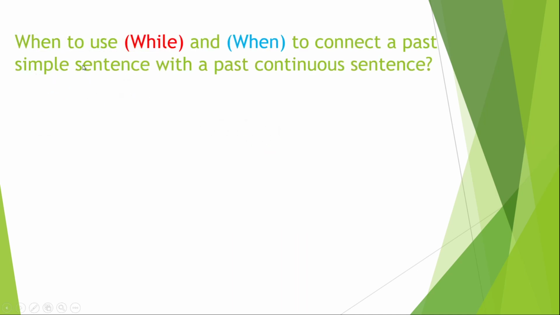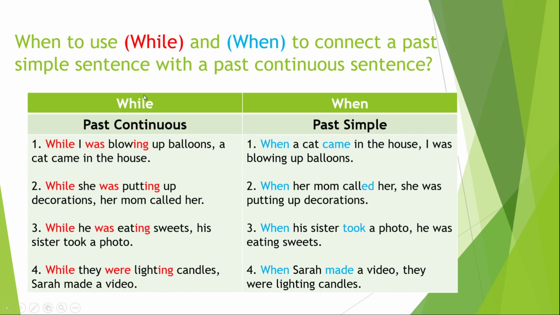Now, when to use while and when to use when to connect a past simple sentence with a past continuous sentence. Now, we use while with past continuous, like this. Number one, while I was blowing up balloons, a cat came in the house. So I use while when I see ing in the sentence, all right? Because ing indicates a past continuous sentence.